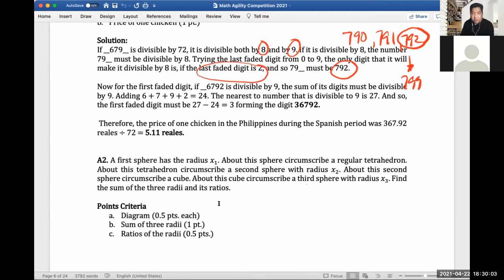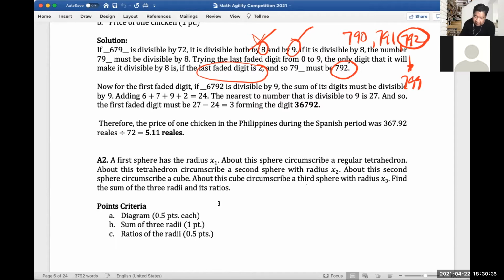So now that we know the last digit, let's find out what the first faded digit is. We already used 8, so let's try 9. It should still be divisible by 9, and the rule of divisibility by 9 is that when you add the digits, 6 plus 7 plus 9 plus 2 equals 24, together with the first faded digit, the sum should be divisible by 9.